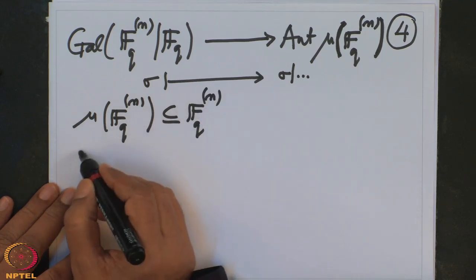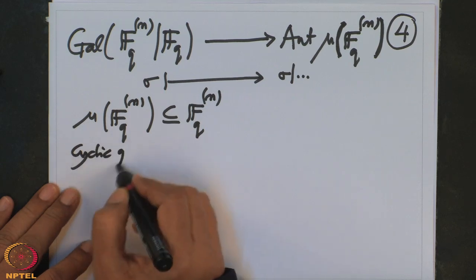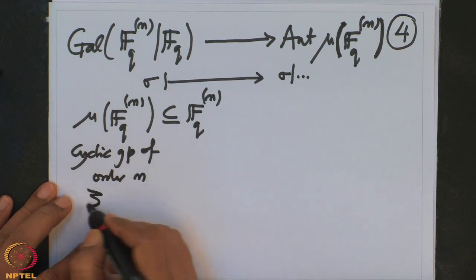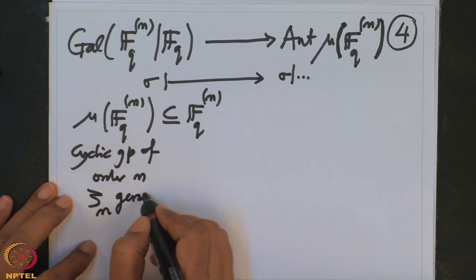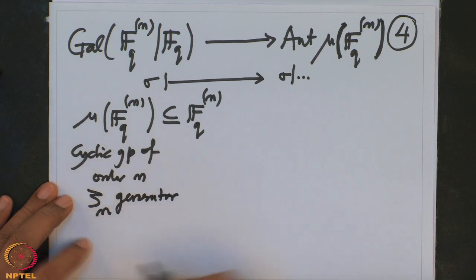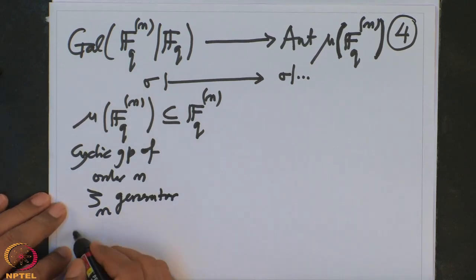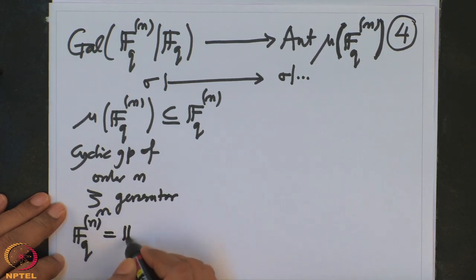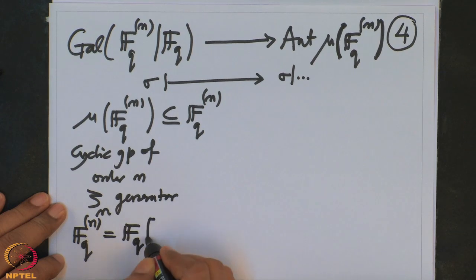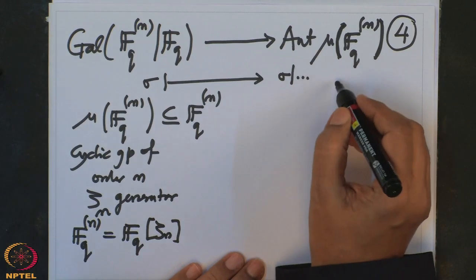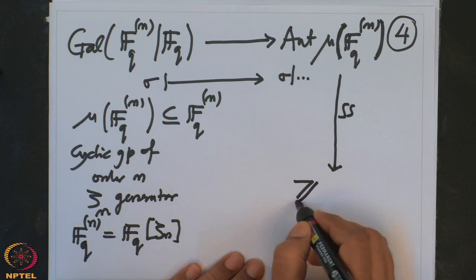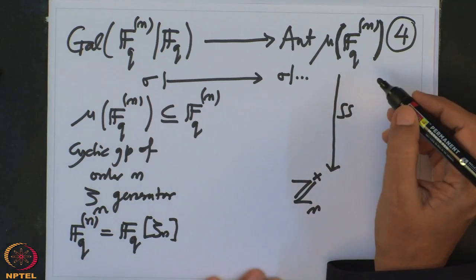This is a cyclic group of order n, and zeta n is a generator. This is what we all know, and then we know FQN round bracket n is nothing but FQ zeta n. This is all we know, and then we have identified this with Gn cross. And what is the identification?